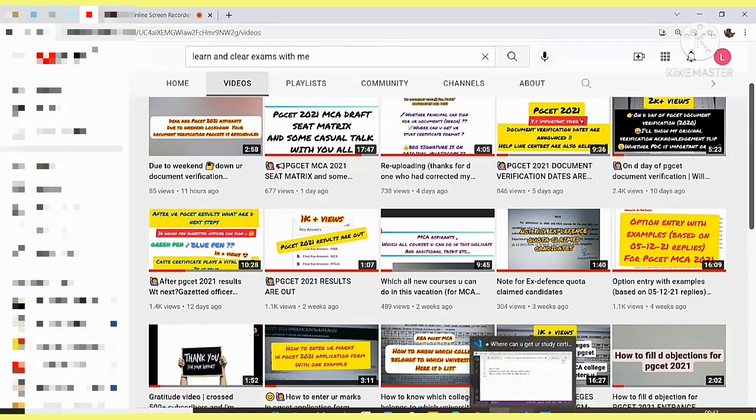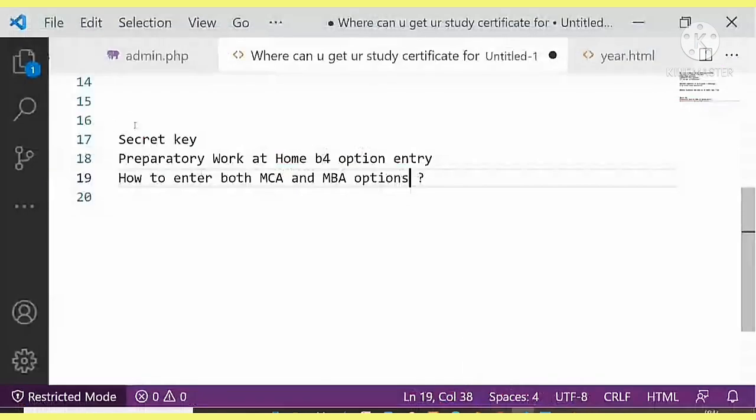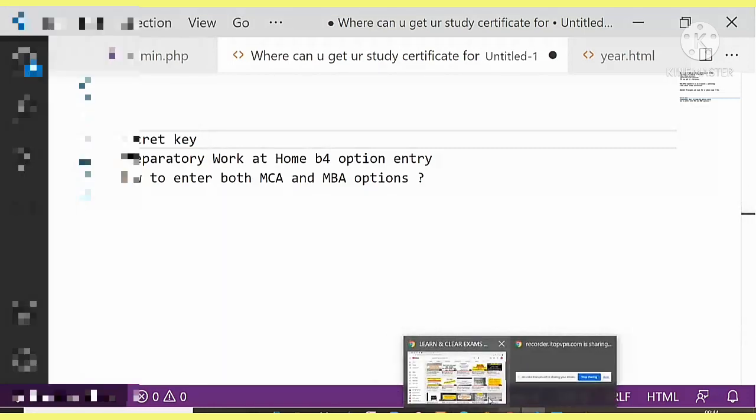Okay, the objective of today's video is as follows. After document verification, what are the next procedures or steps? Many of you were asking what is secret key, so I'm going to answer that. Before option entry, you are supposed to do some preparatory work at home. And how to enter both MCA and MBA options. These are the total objectives of today's video.